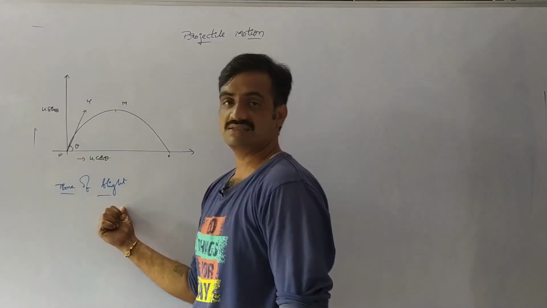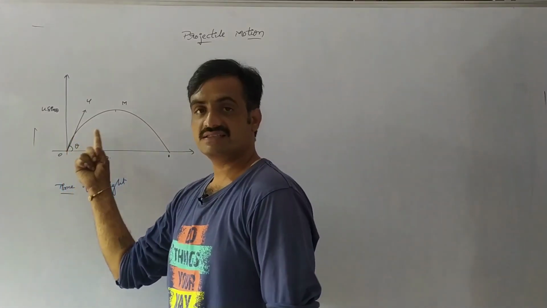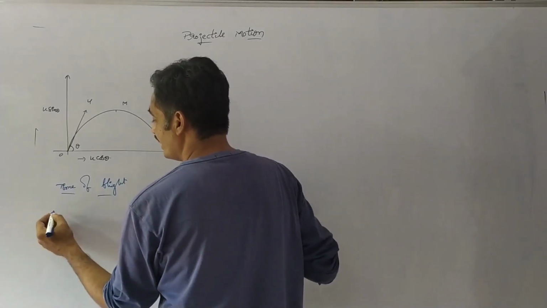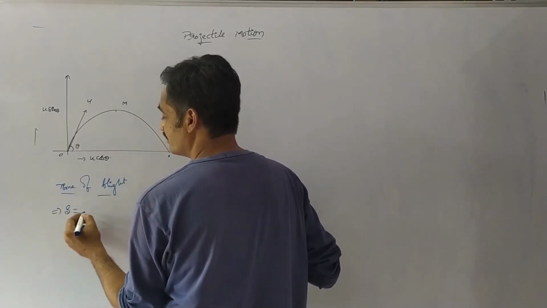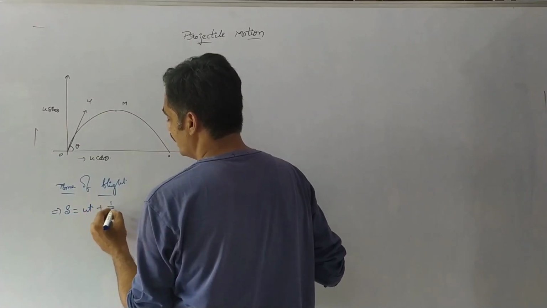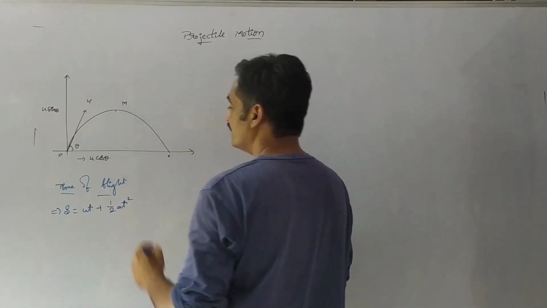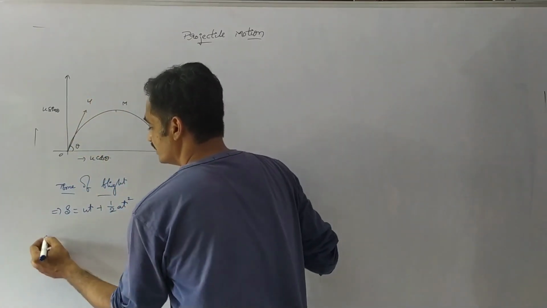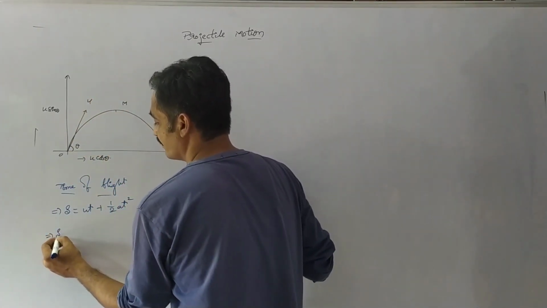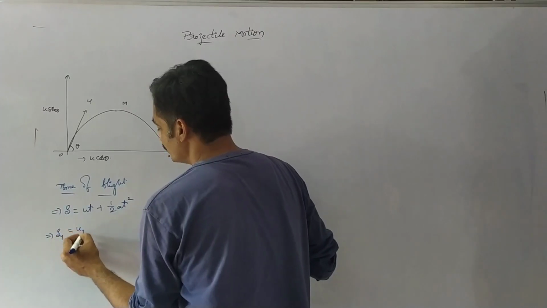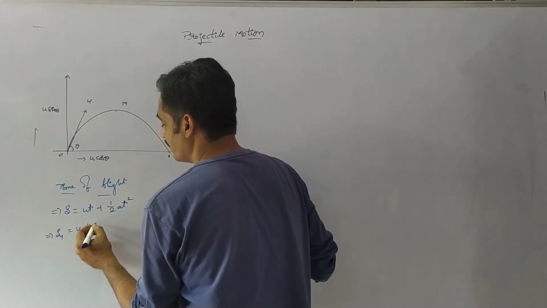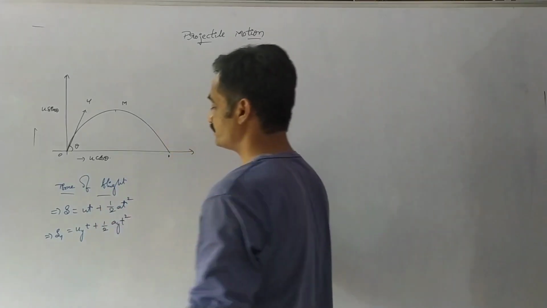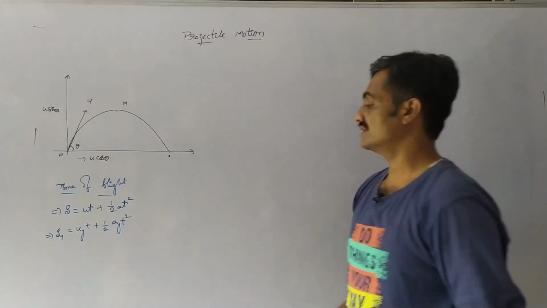It is also defined as the sum of time of ascent and time of descent. Here the time of flight equation is derived by using the equation s equals ut plus half at square, where the time of flight is based on the vertical motion. Then we can represent it as s suffix y equals u suffix y into t plus half into a suffix y into t square.